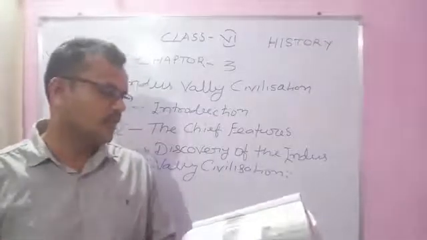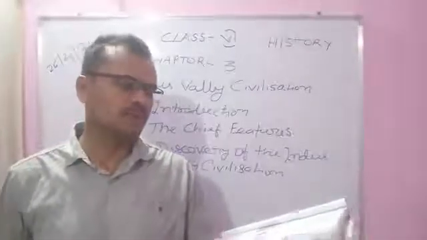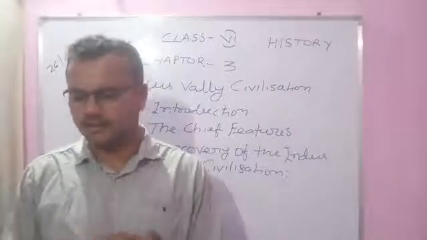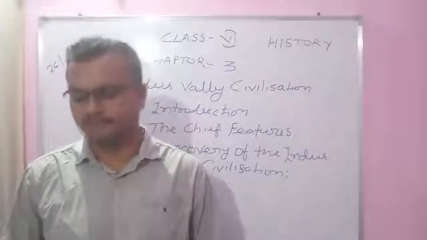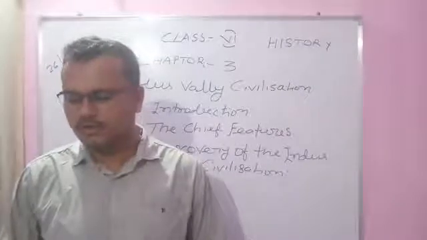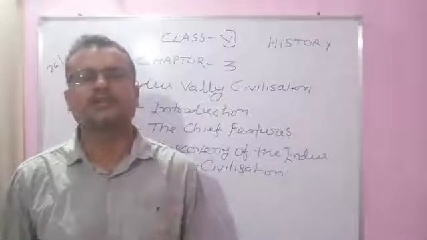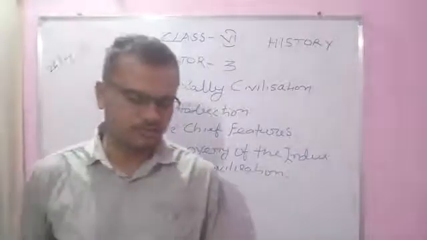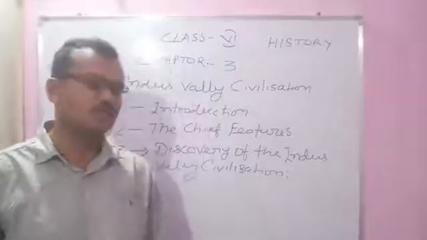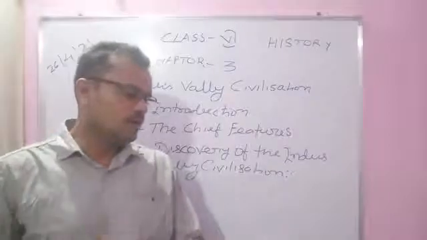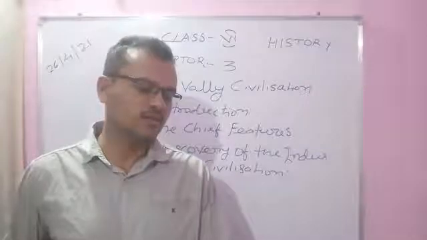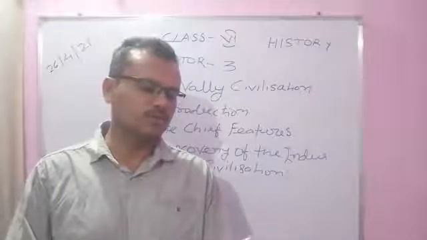The third is the Indus Valley civilization, developed on the bank of the river Indus. The civilization was first identified in 1921 at Harappa in the Punjab region, and then in 1922 at Mohenjo-daro near the river. It is in the Sindh region, and both sites are in present-day Pakistan. So we come to the topic and cover the introduction. It is said that the river valleys became the cradle of this civilization, as the river provided fertile soil for civilization to develop.